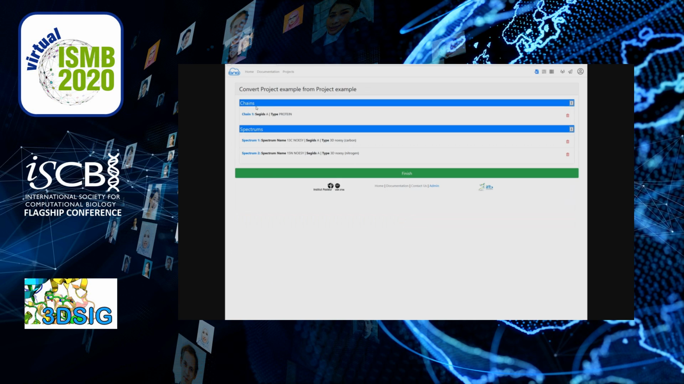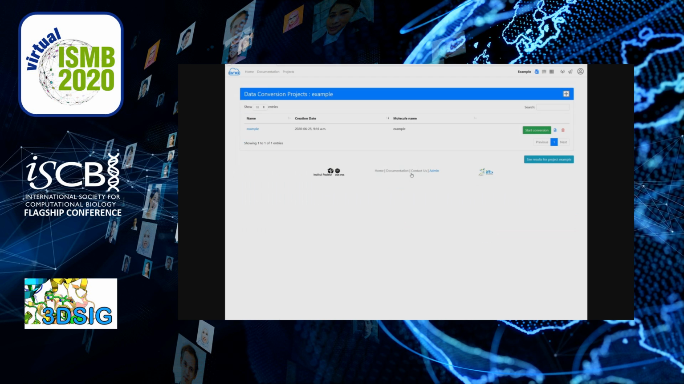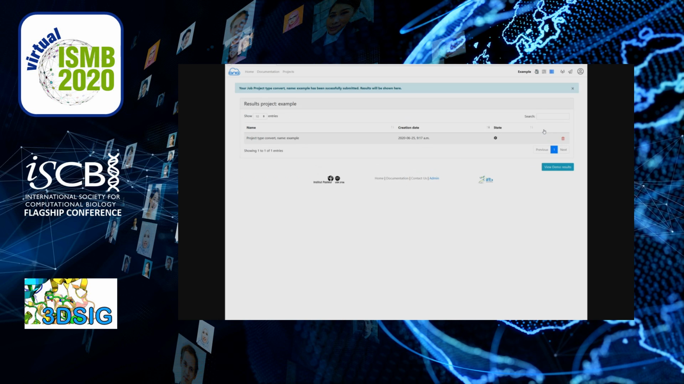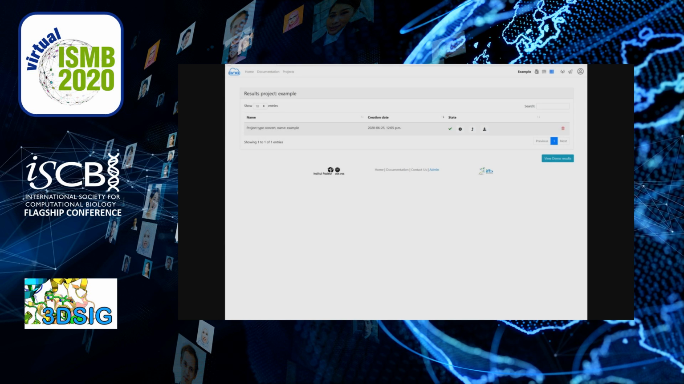For NOE and chemical shifts, AriaWeb supports several formats: XEASY, Sparky, NMRView, and Hansing. When the data are loaded, you can start your conversion task. When the conversion job is finished, you can download an archive with the converted data ready to be used or initialize a structure calculation directly within the main project space.